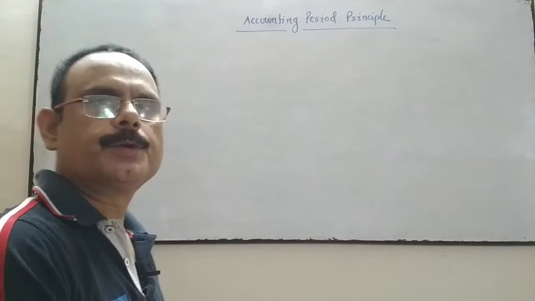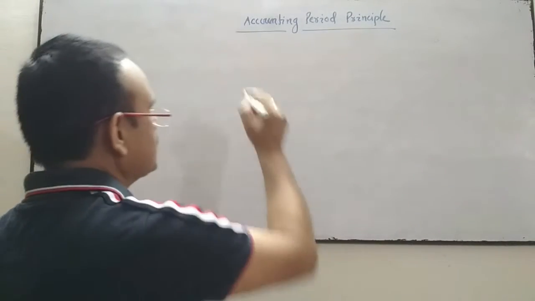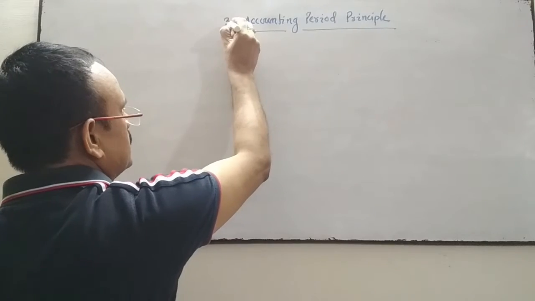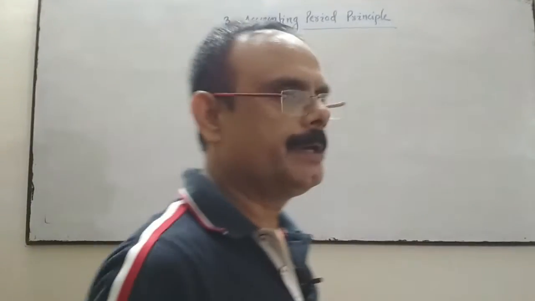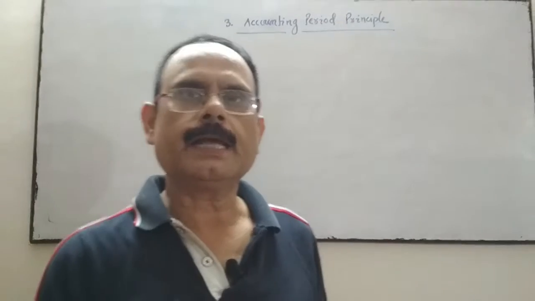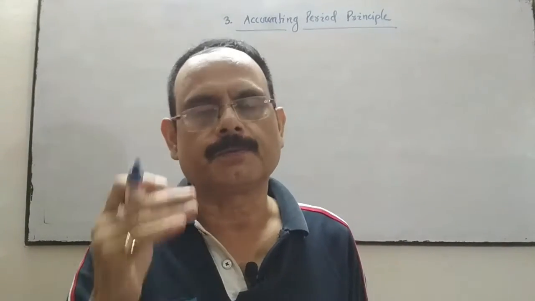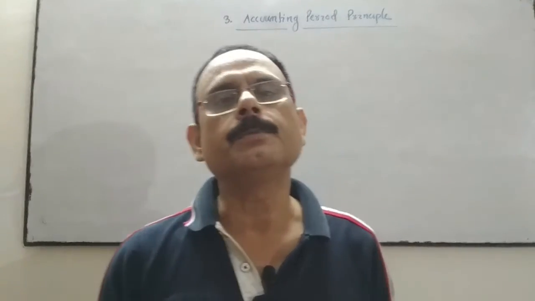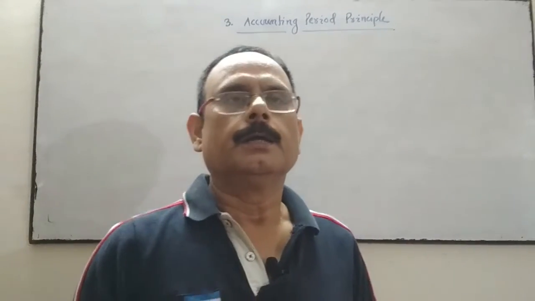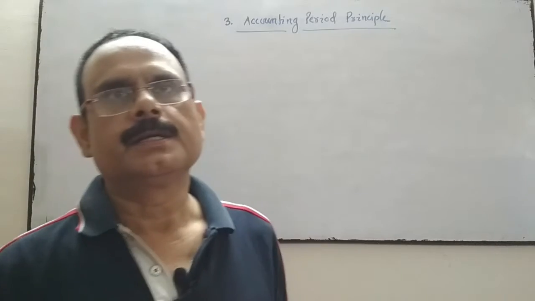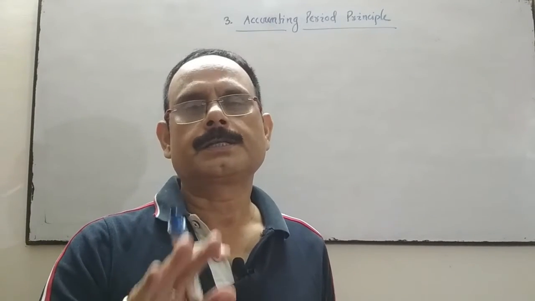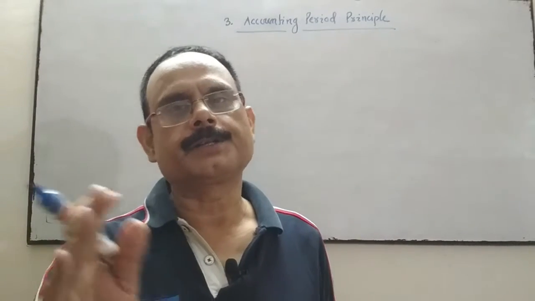The third accounting principle is the accounting period principle. Business has to declare the profit or loss of the business, the performance of the business, in a suitable interval. For that, business decides the accounting year or financial year.